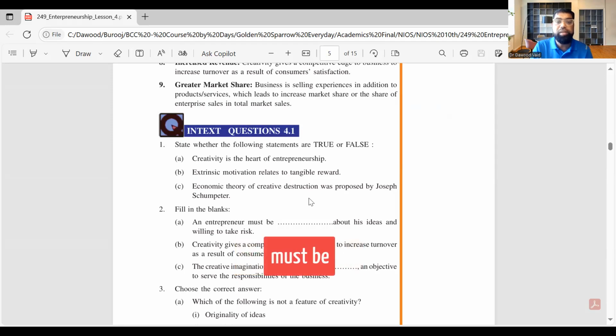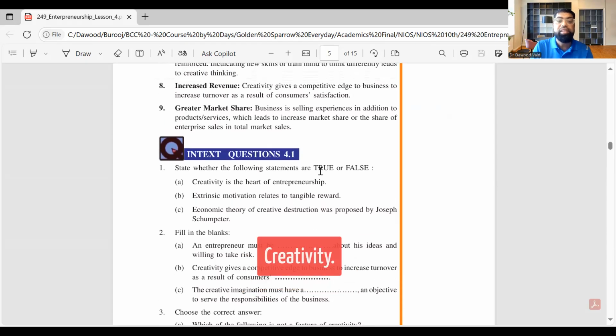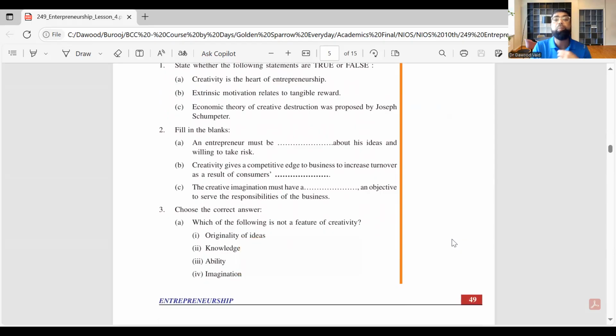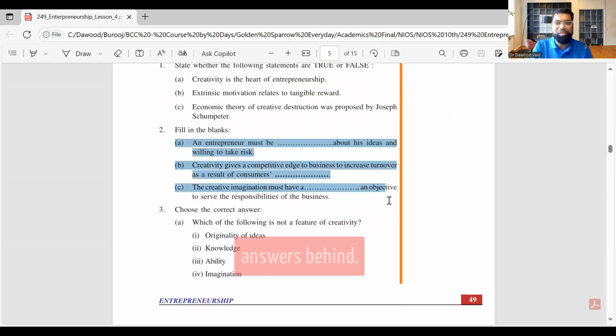An entrepreneur must be creative about his ideas. Creativity, they all answers at the back of it. So, you don't have to worry about it. Creativity gives competitive edge to business owners, turnover as a result of consumers' expectation maybe. Creative imagination must have a goal, an objective to serve. And you can see these are very generic ones, but please look at the answers behind.